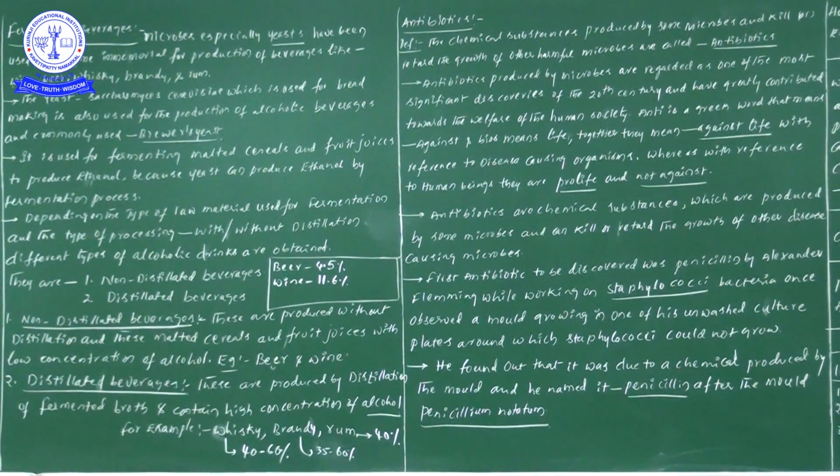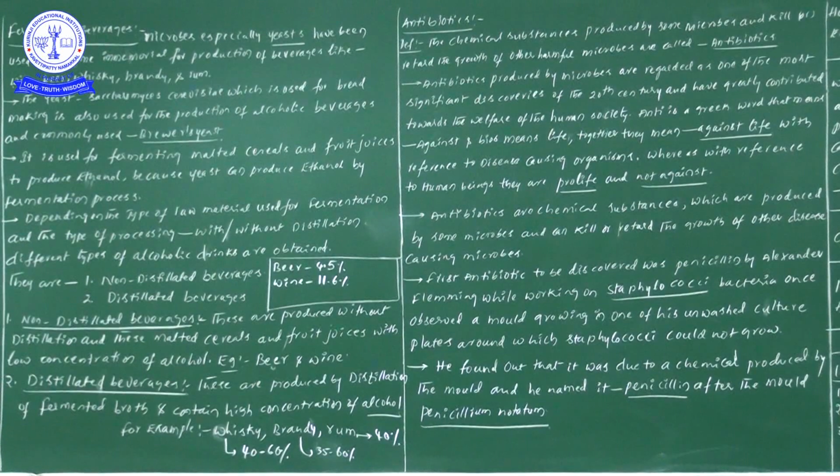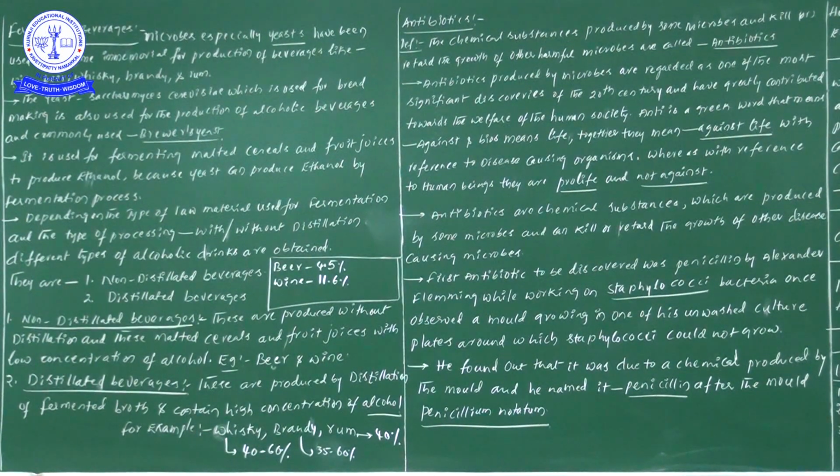So here we are using microbes. There are different types of microbes we use in order to produce different types of beverages. These beverages may be wine, beer, whiskey, brandy and rum. So did you observe one point here? We have used only one type of microorganism, that is yeast.